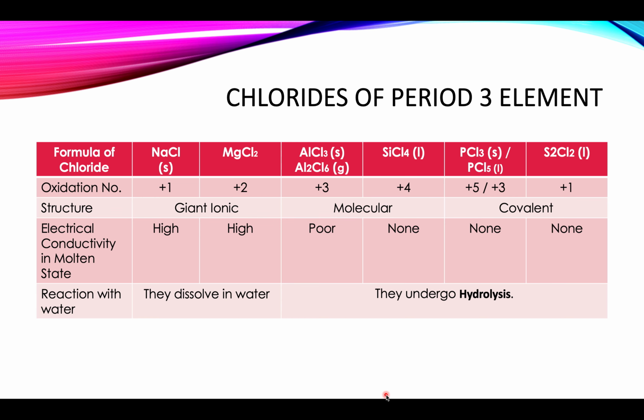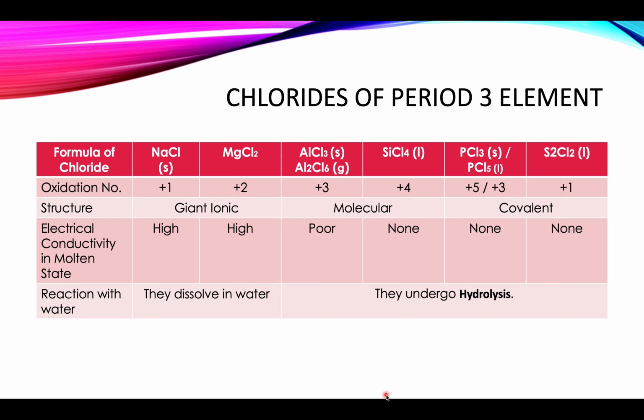In this table, we have covered some of the important physical properties of the chlorides of period 3 elements: oxidation state, structure, electrical conductivity in the molten state, and reaction with water. The structure of sodium and magnesium chloride is giant ionic structure. Strong electrostatic force of attraction exists between the ions, and due to this, they have high melting and boiling points.